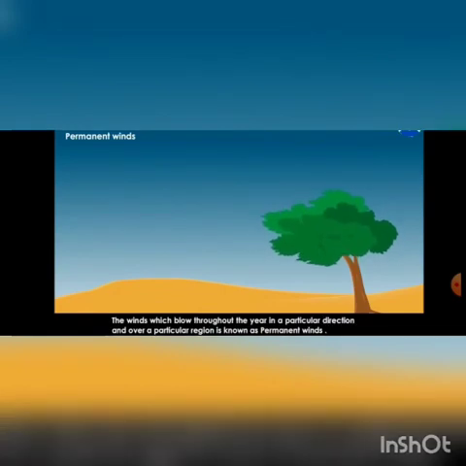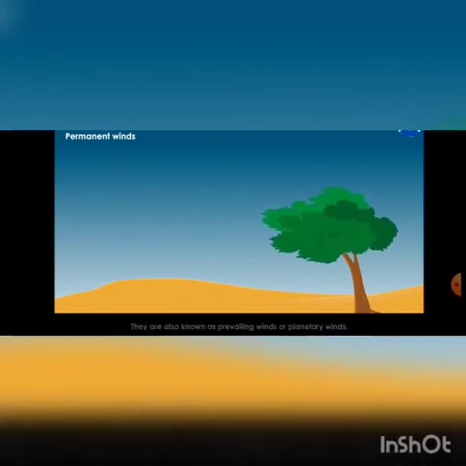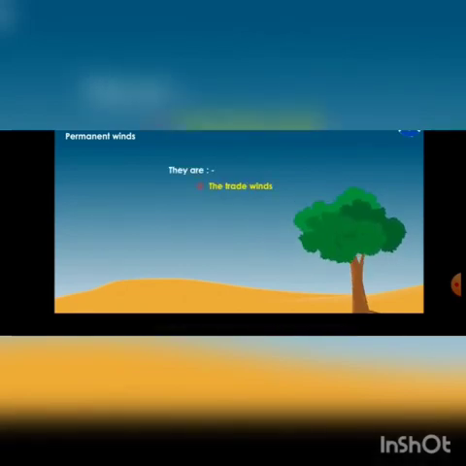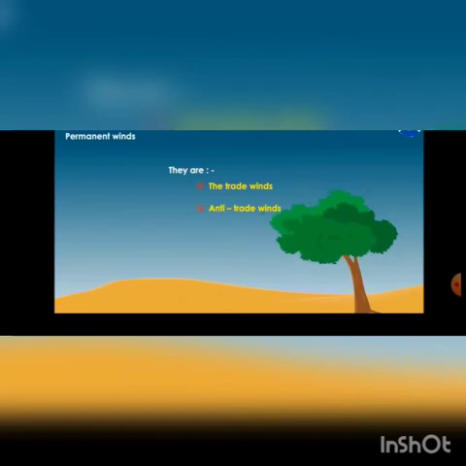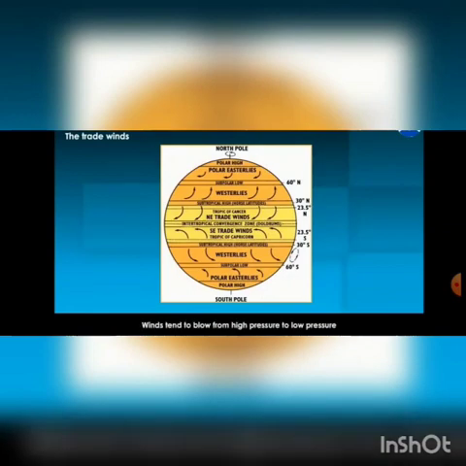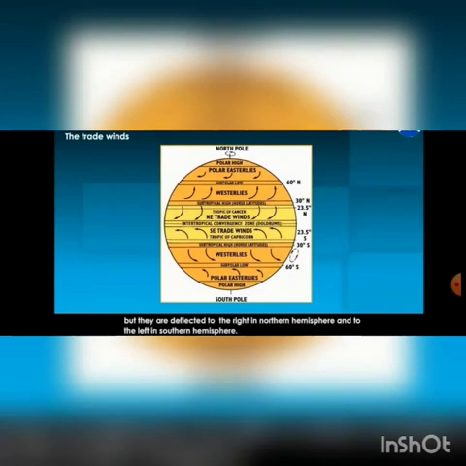The wind which blows throughout the year, I told you, all these things I have told you already. This is for further understanding. Just see the words given below and look at the picture. Prevailing winds or planetary winds blow from the high pressure area to the low pressure area, and that is called permanent winds. They are also called trade winds, polar winds. And see this picture, from the polar region it keeps on blowing, and see how the wind blows. This picture will depict it for you.